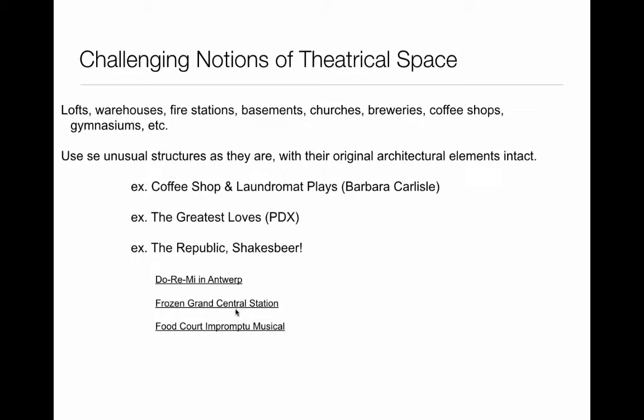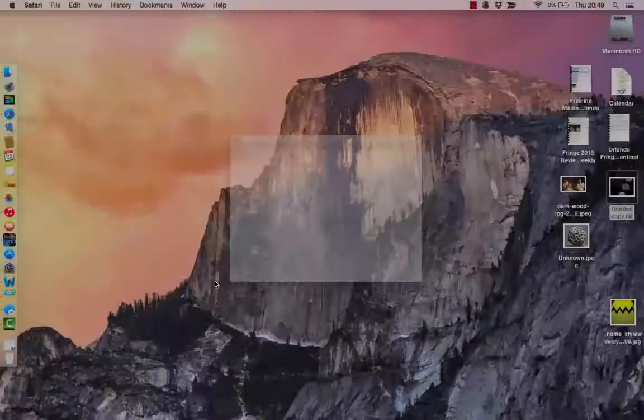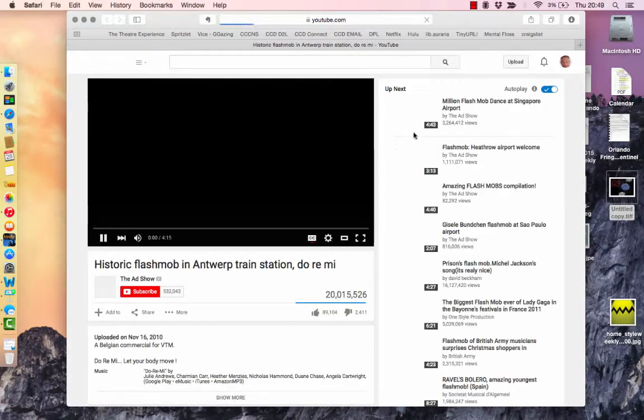So here's yet another example of a flash mob, or an opportunity to perform in a created or found space, a space that was not meant for theater.